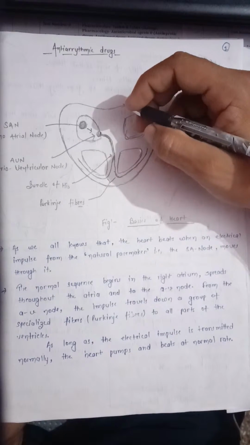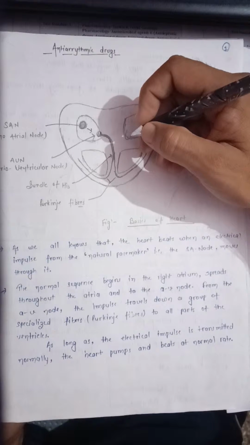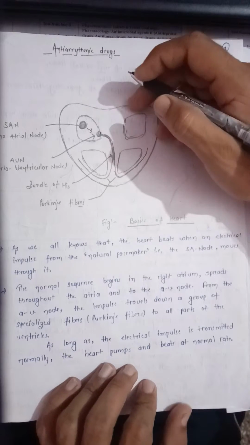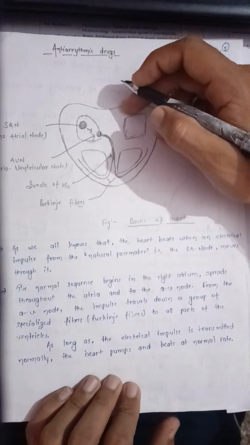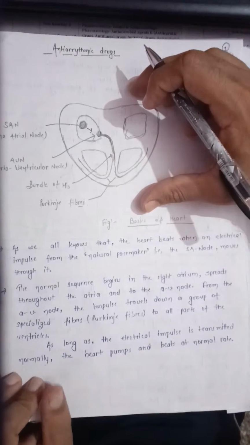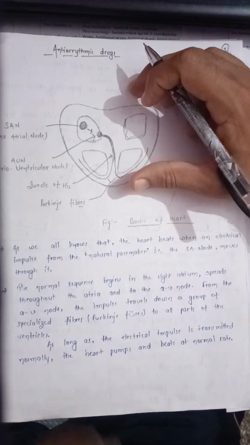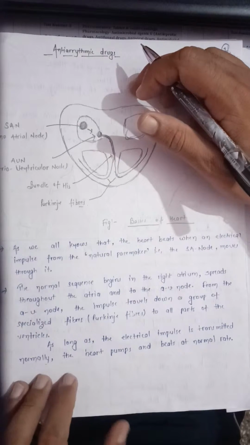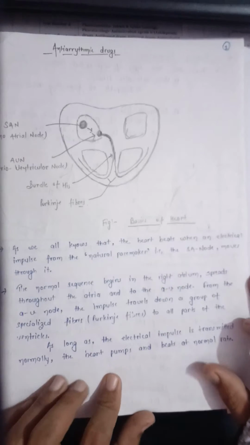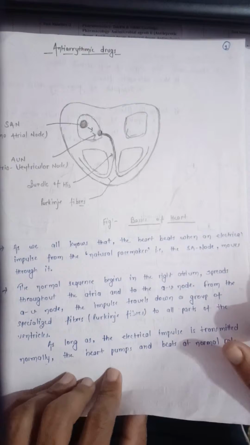Now, as long as the electrical impulse is transmitted normally, the heart pumps and beats at a normal rate. This is the normal sequence of transmission of the electrical impulse. Unless and until the electrical impulse is transmitted normally, the heart pumps and beats at a normal rate. This is the basics of impulse transmission in a heart.